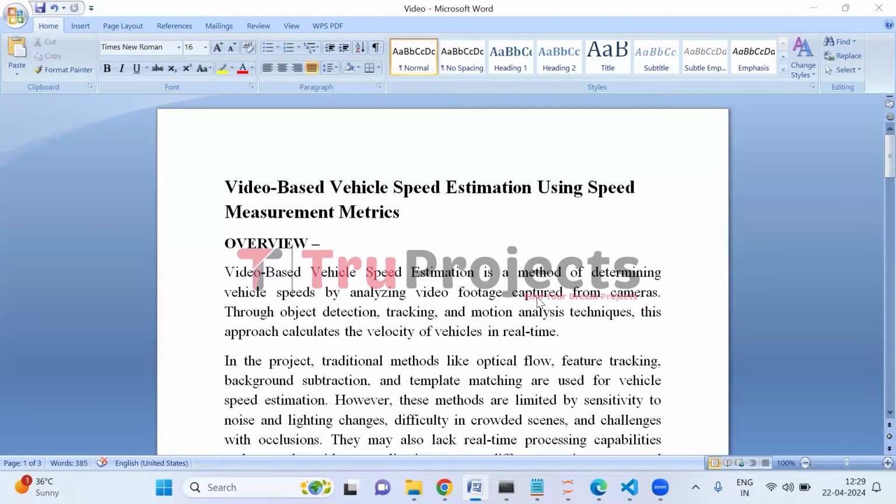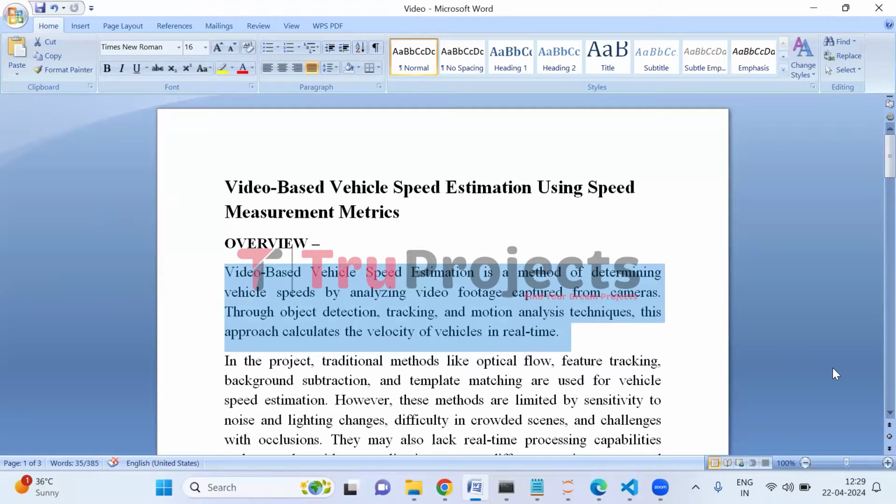Welcome to True Projects. In this video, we are going to explain the project titled Video-Based Vehicle Speed Estimation using Speed Measurement Metrics. Before diving into the execution, let me give you an overview of the project.